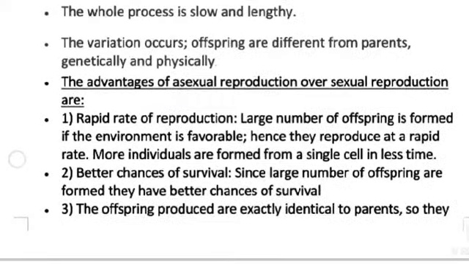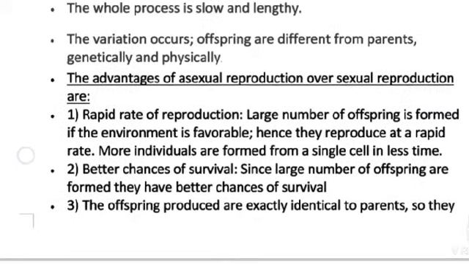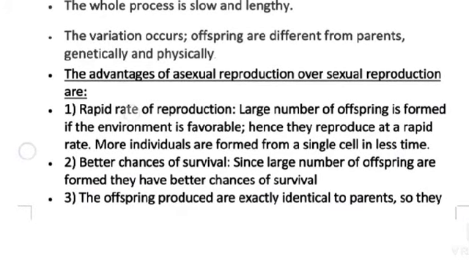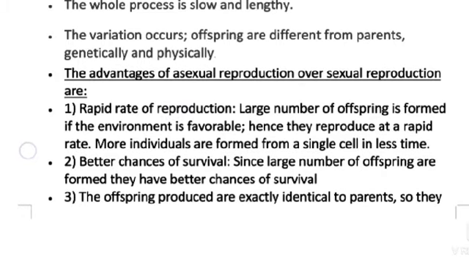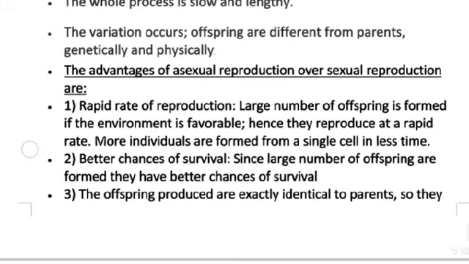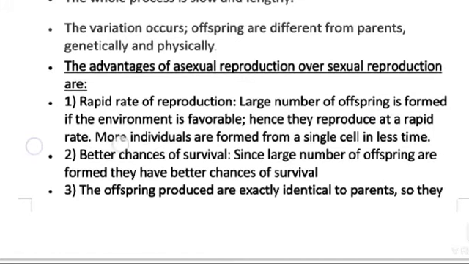The advantages of asexual reproduction over sexual reproduction are a rapid rate of reproduction. A large number of offspring are formed if the environment is favorable, hence they reproduce at a rapid rate.